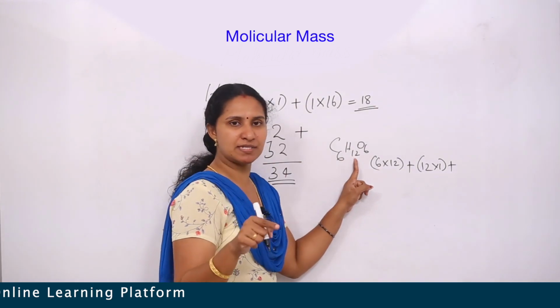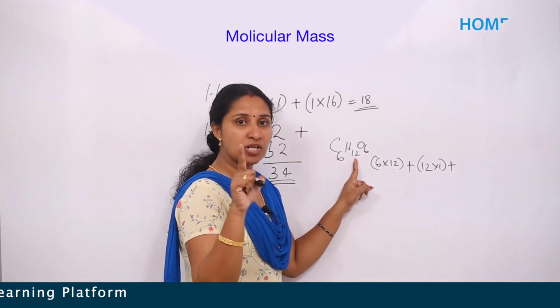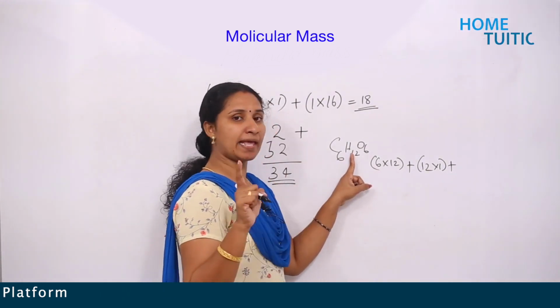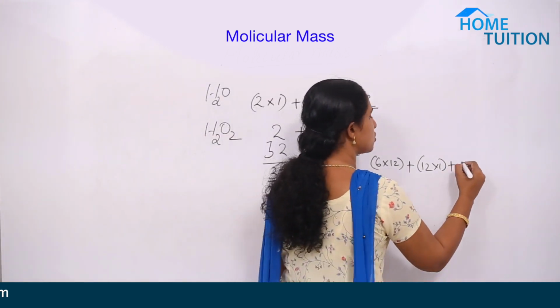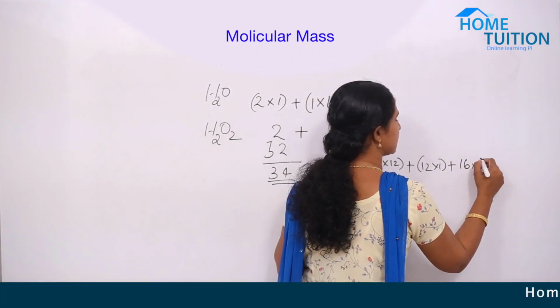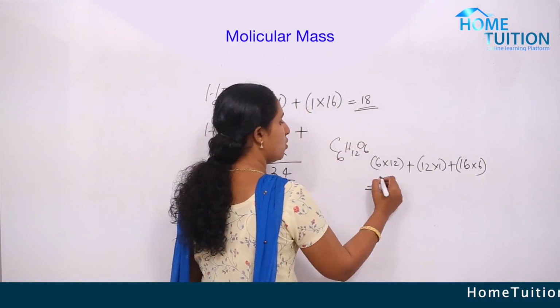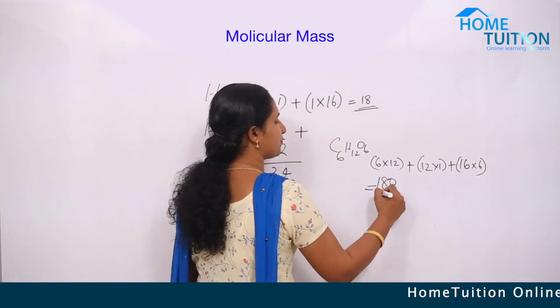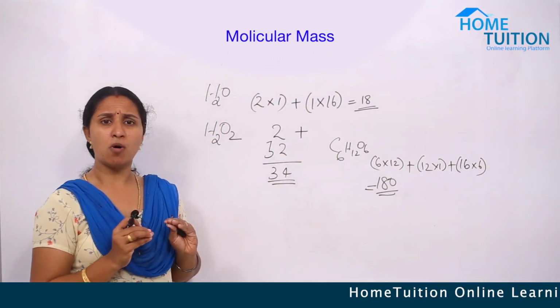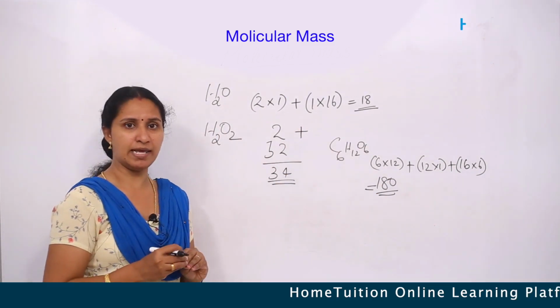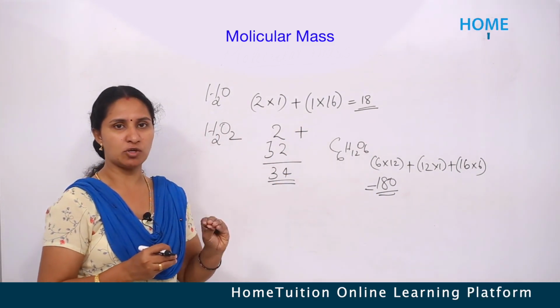6 oxygen atoms are there. The mass of 1 oxygen atom is 16. So here 6 oxygen atoms are there, so 16 into 6. What's the answer? 180 is the answer. That's called what? Molecular mass. So clear? Atomic mass, molecular mass.